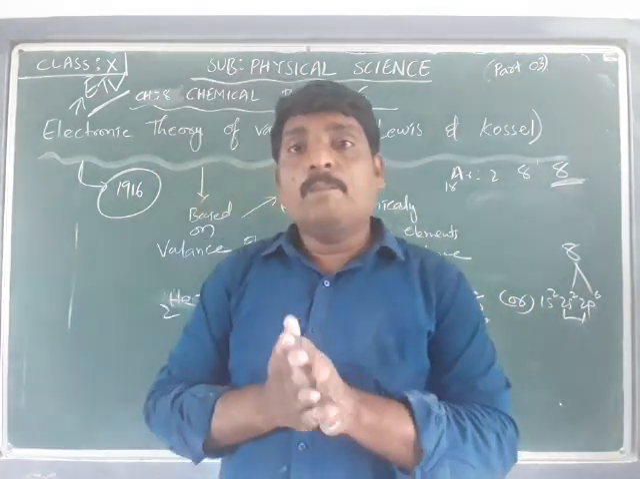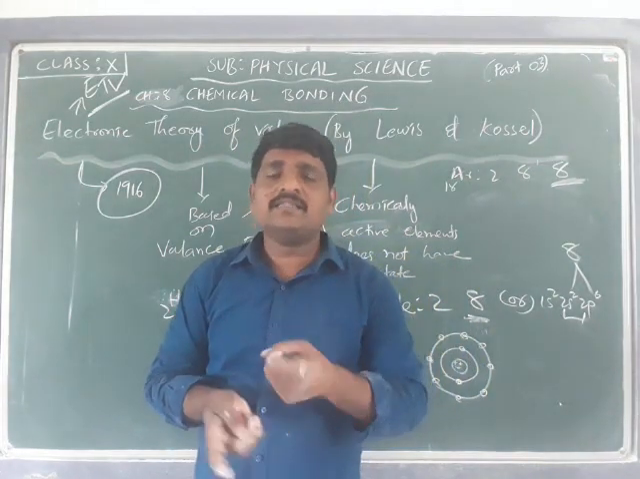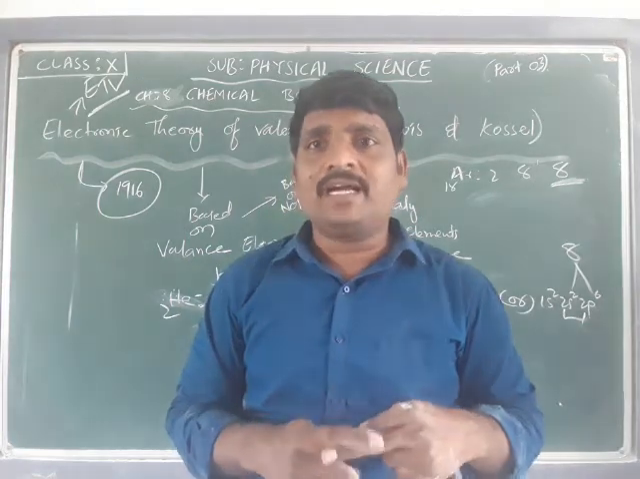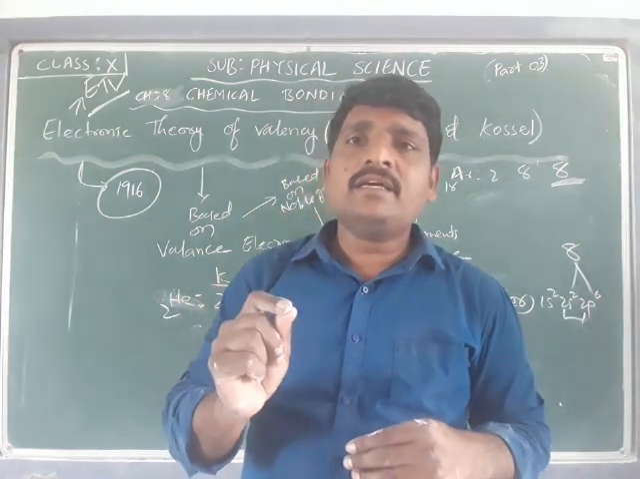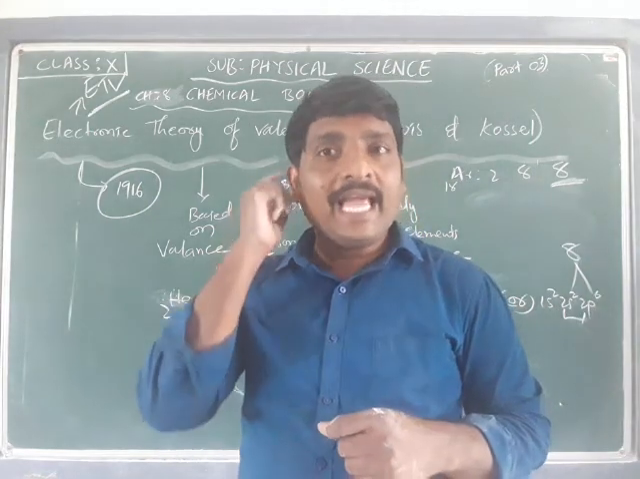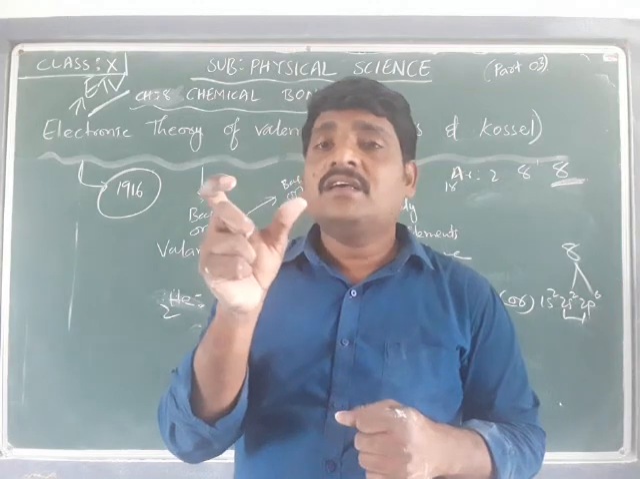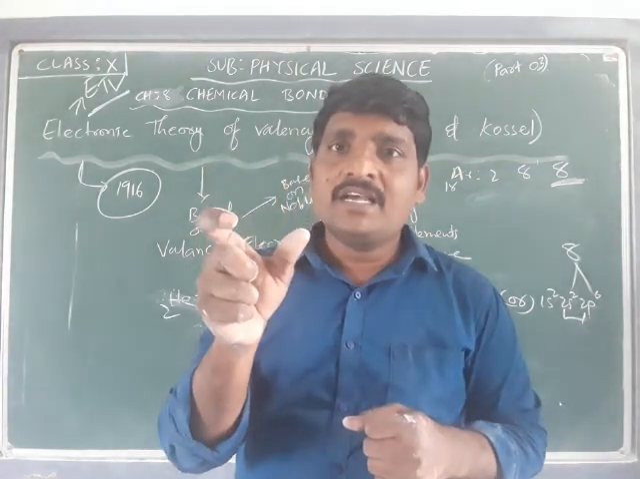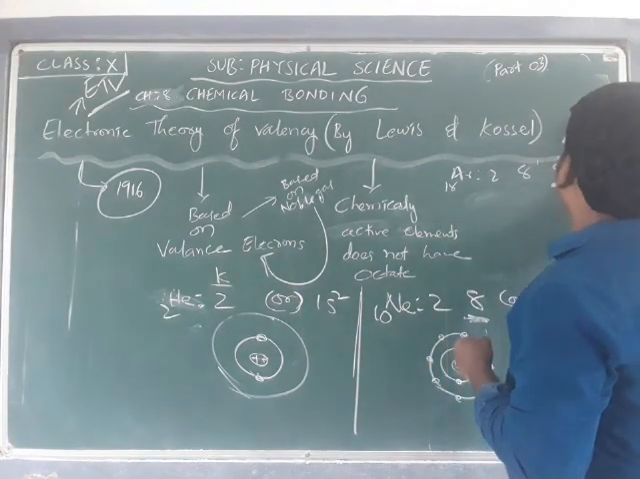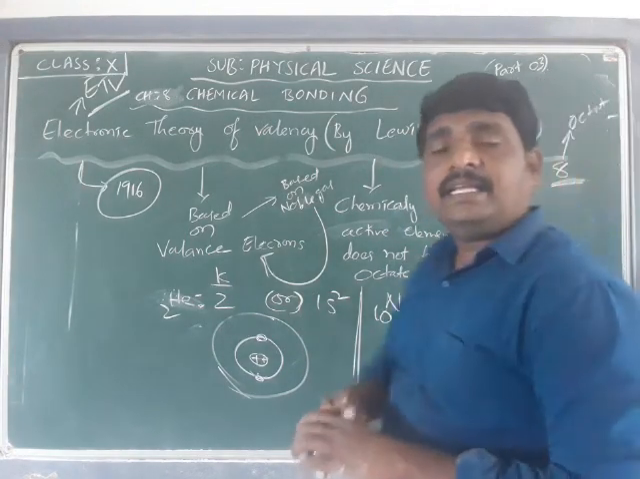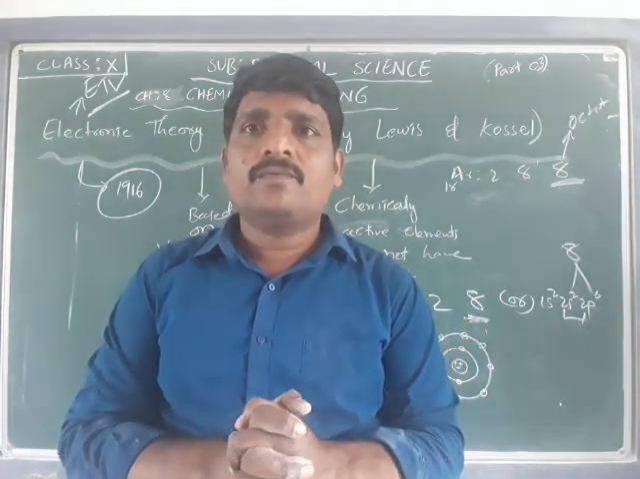Based on observing the electron configuration of the noble gases, Lewis and Kossel came to the conclusion that the elements which have 8 electrons in the outermost shell, that is nothing but the elements which possess an octet. 8 electrons is nothing but an octet. With an octet in the outermost shell, they are chemically inactive.